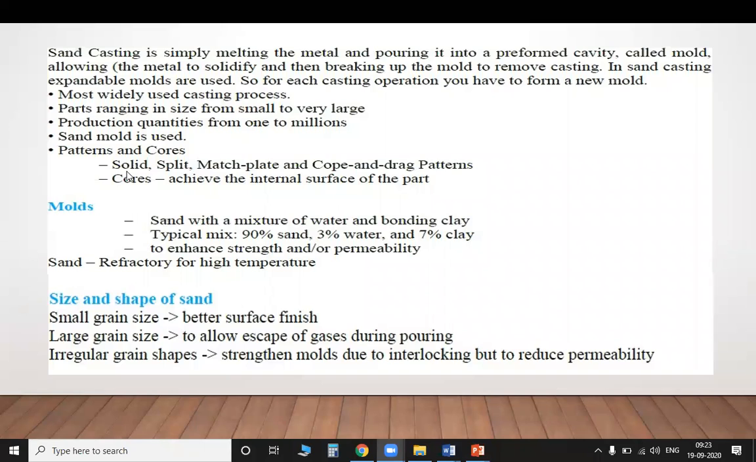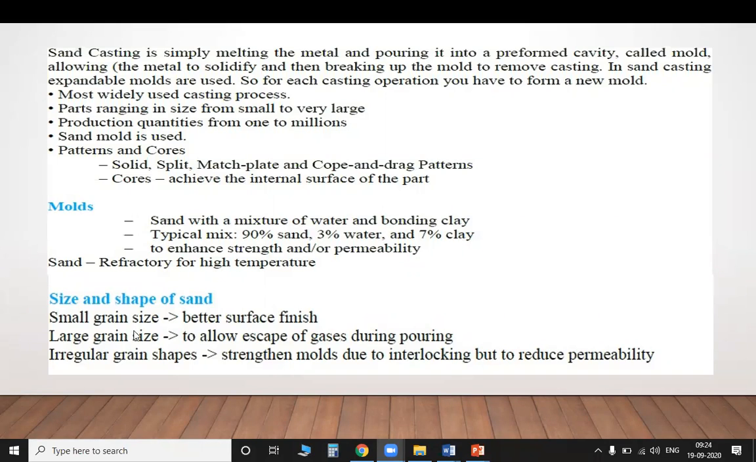The mold sand is a mixture of sand with water and bonding clay. What properties does the green sand have? The typical mix is 90% sand, 3% water and 7% clay, to enhance the strength and the permeability. The sand is refractory for high temperature. So these are the things which come under the molds. What must be the size and shape of the sand? It must not have a very large size. It has a very small grain size.